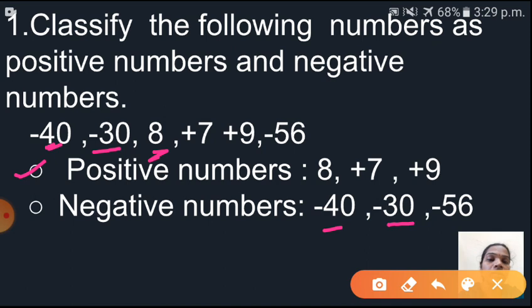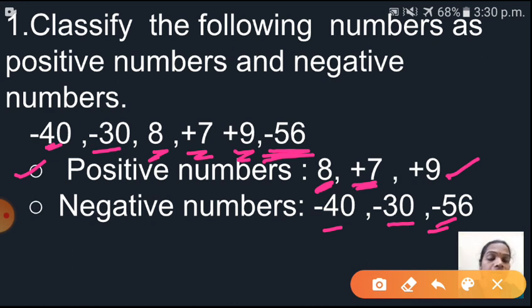8. 8 is what? In front of it there is no sign. So it is a positive number. It will go to the positive group. So 8 is a positive number. Okay, already I told you a positive number can also be written without a sign. And here a plus sign is there, that means positive 7. So it is a positive number. And plus 9. Plus 9 means what? Positive number. And the last number you have to see, minus 56. Minus 56. So here a negative sign is there in front of that number. So it will go to the negative group.